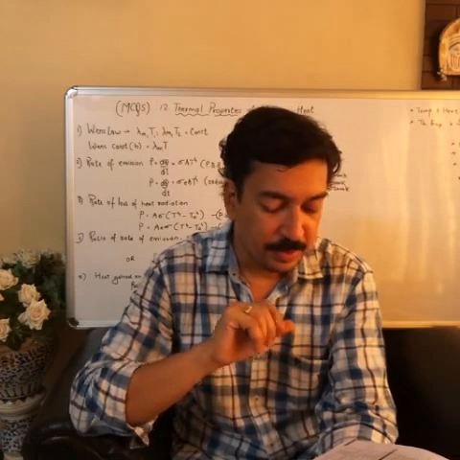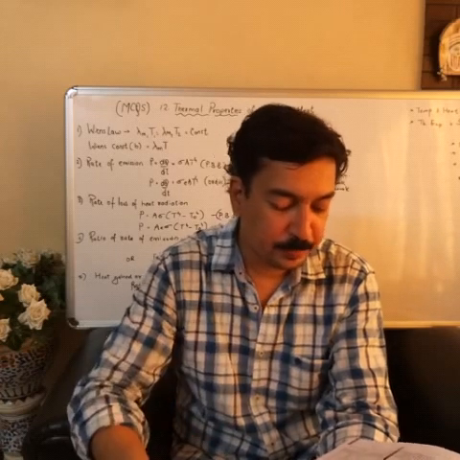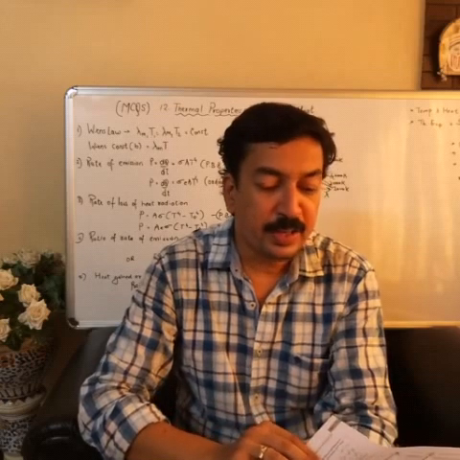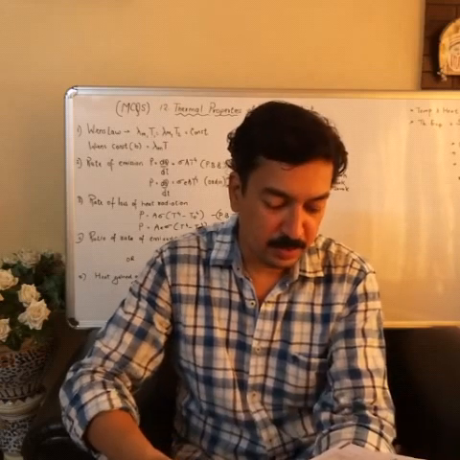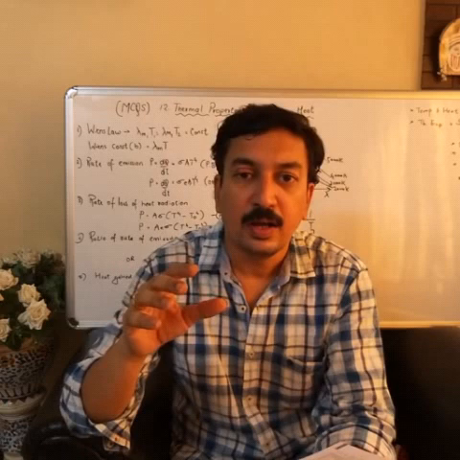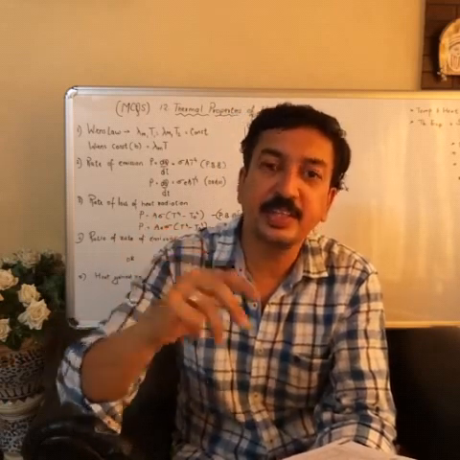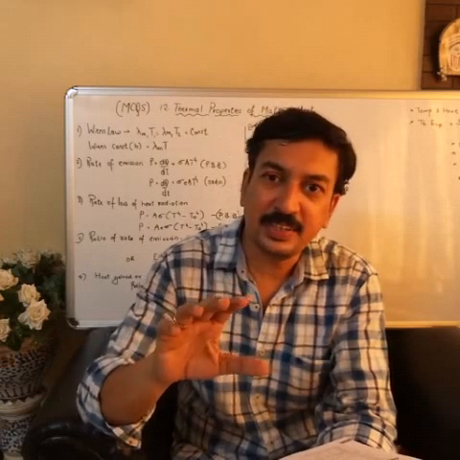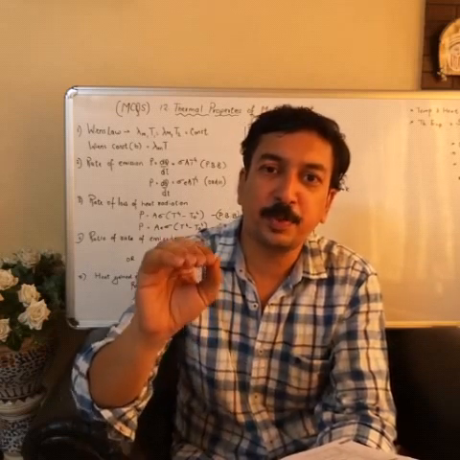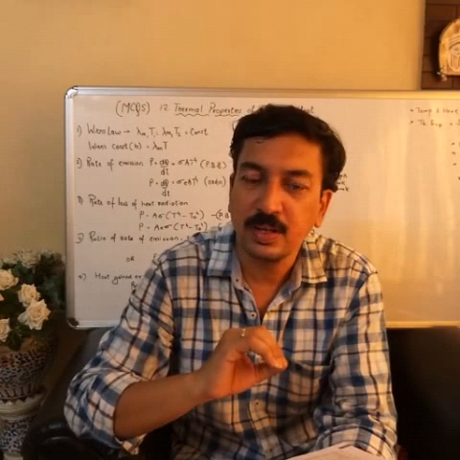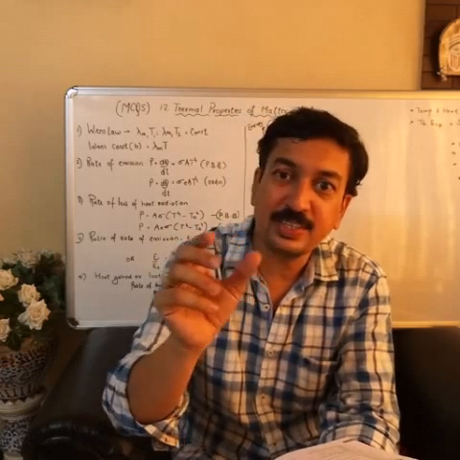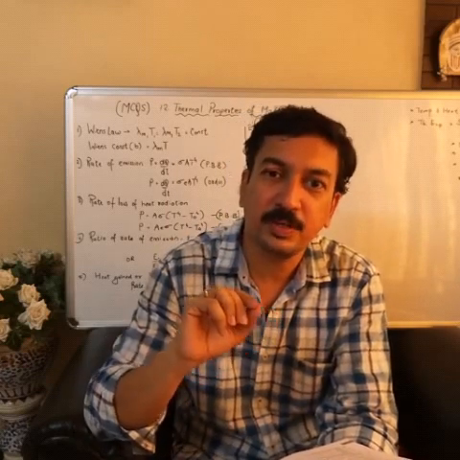Now here you should understand that when you heat the ball, the heat energy emitted increases, and energy is directly proportional to frequency. That means frequency will increase. Are you getting it?